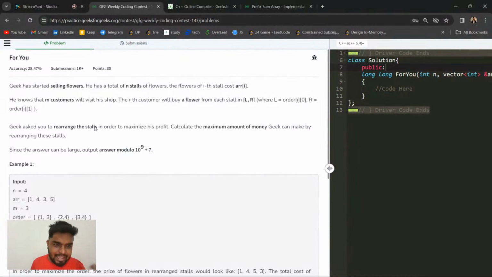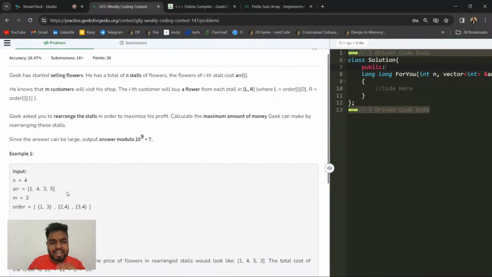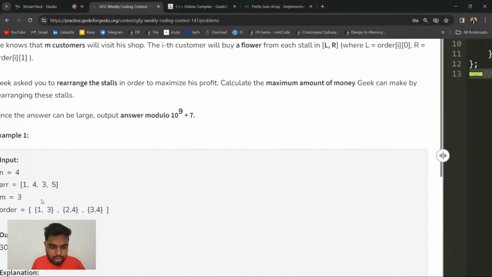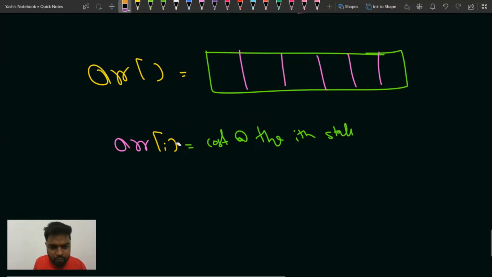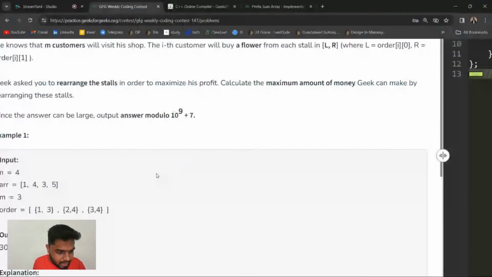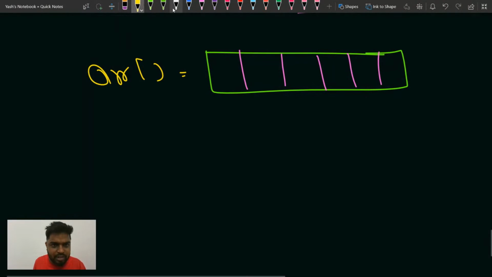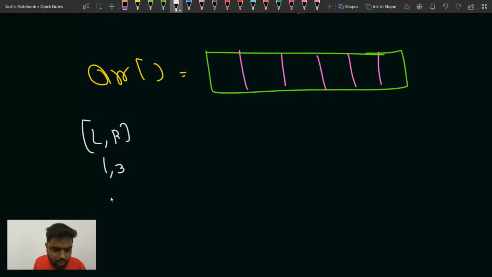Now it says that you have always been given an L to R range. See, you have been given the costs of these segments, so I'll just quickly do it. Let's take this range first. Suppose you're given multiple ranges L to R. Suppose you have been given 1 3, then 2 4, and after that 3 4 also.